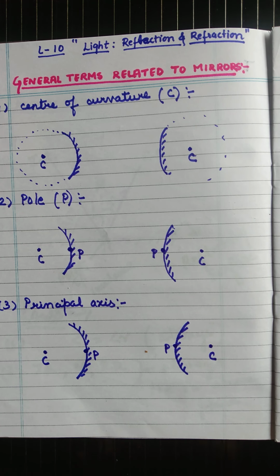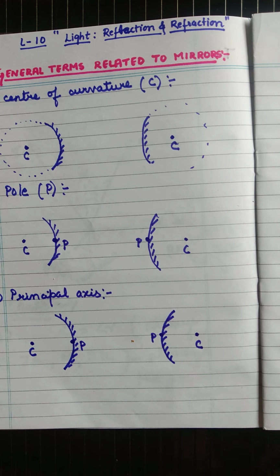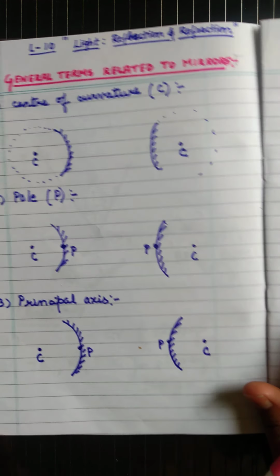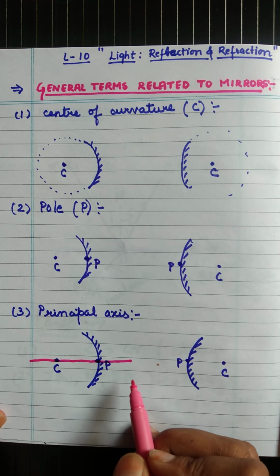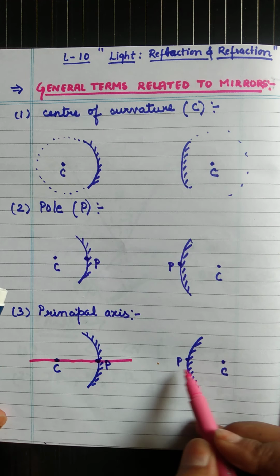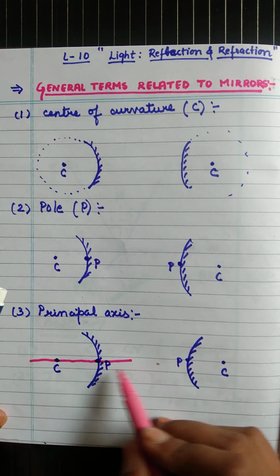So what is actually the principal axis? Any long imaginary line that passes through the center of curvature and the pole of the mirror is called the principal axis. So this line is called the principal axis, that imaginary line which passes through the center of curvature and pole. This pink line represents the principal axis.